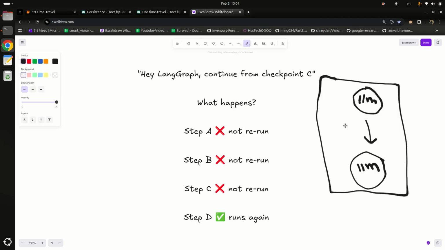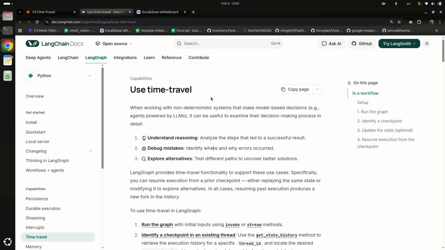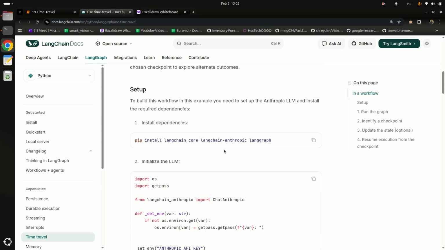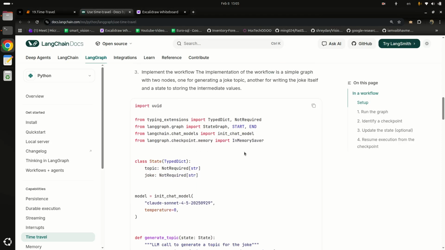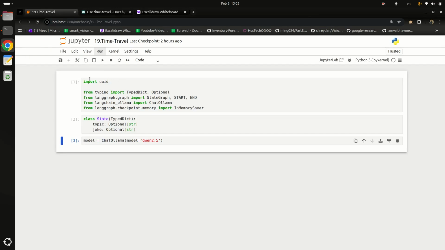Today we are going to build this agent. We'll have 2 LLMs or 2 nodes. Our first LLM will generate the topic, some random topic maybe, and we'll pass that topic to this LLM, and this LLM will generate a joke on that topic. Here, if we come to the documentation of time travel, it is basically using an Anthropic LLM. We'll use Ollama's Qwen 2.5, and here we import the mandatory libraries.